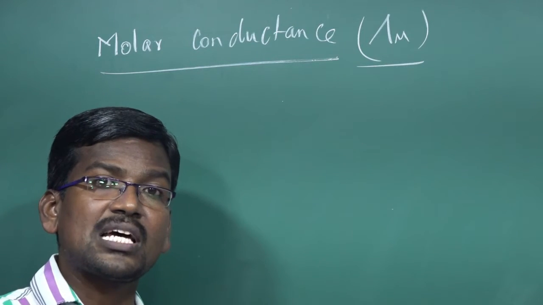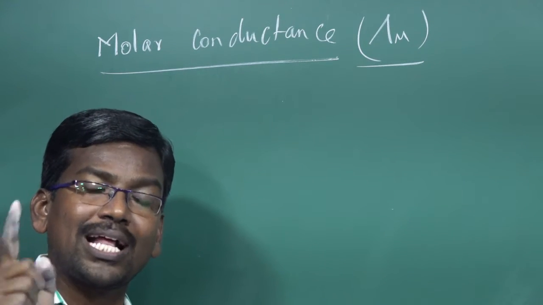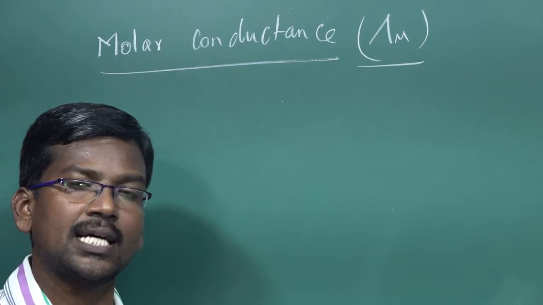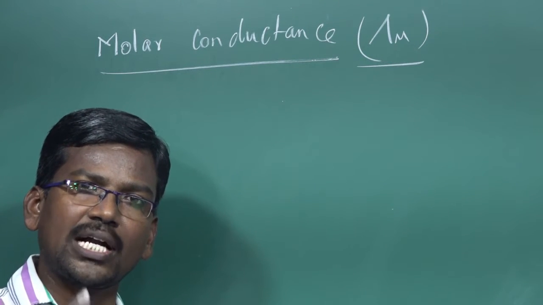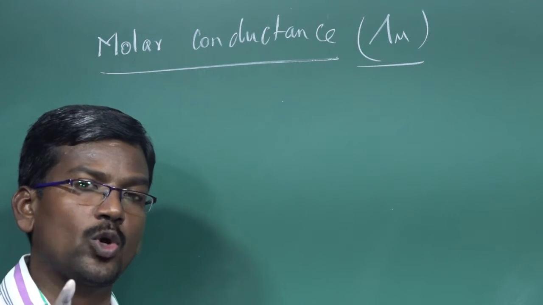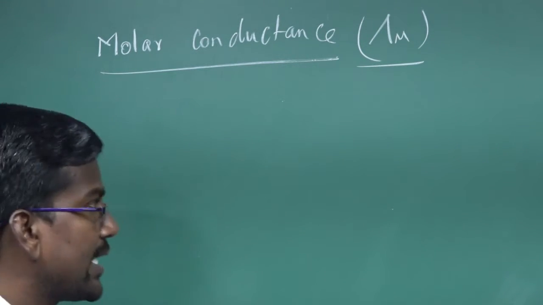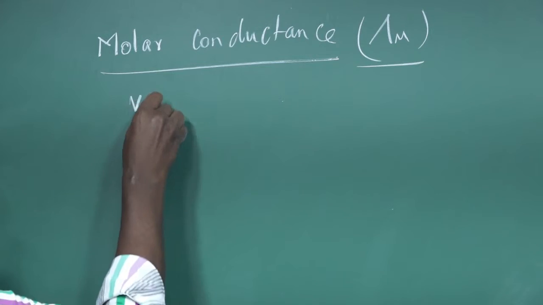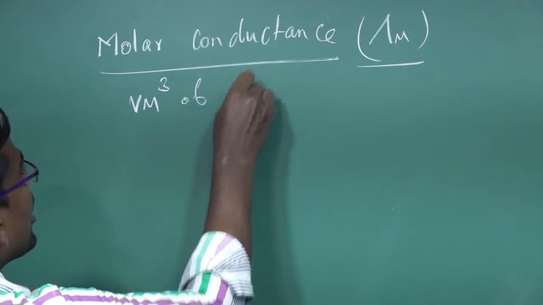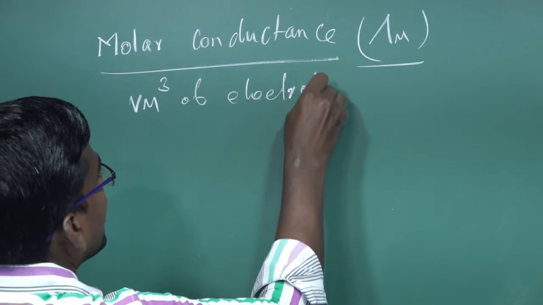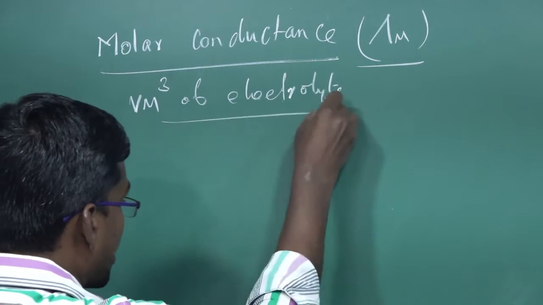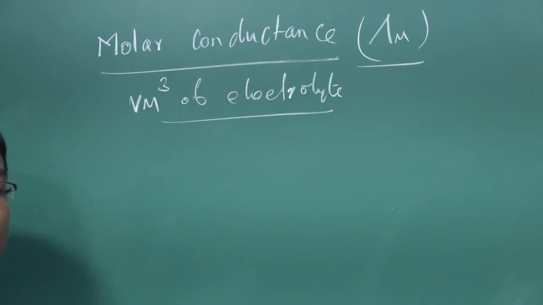Conductance of the electrolyte solution which contains 1 meter cube of the electrolyte is known as the specific conductance. Okay, V meter cube of the electrolyte. V meter cube of the electrolyte gives the molar conductance.